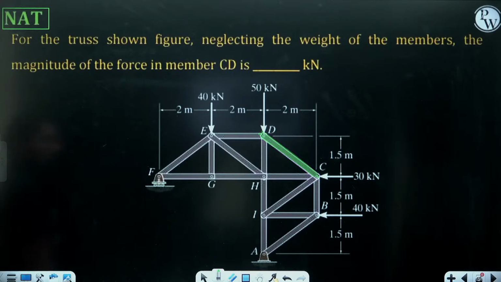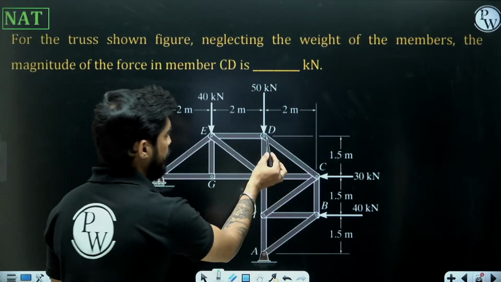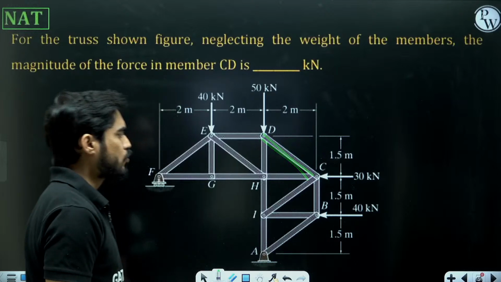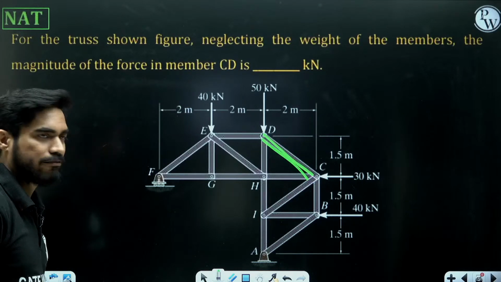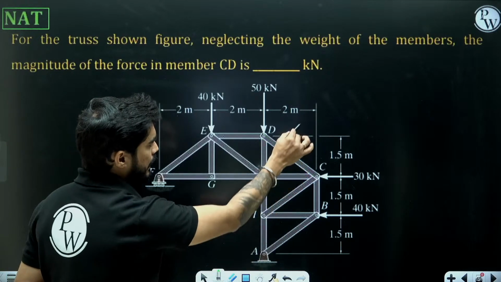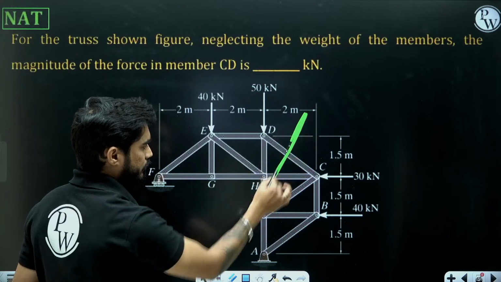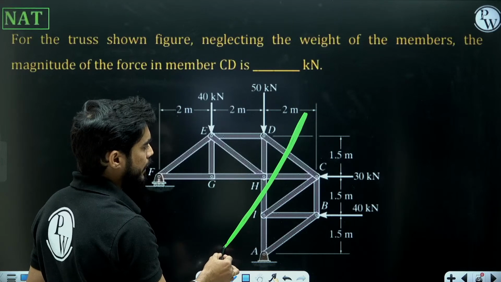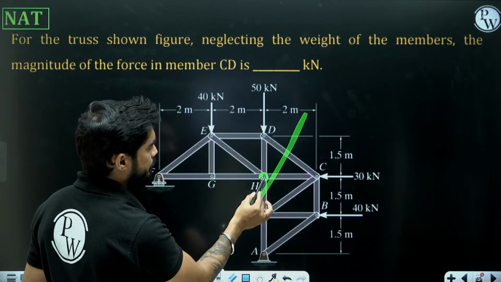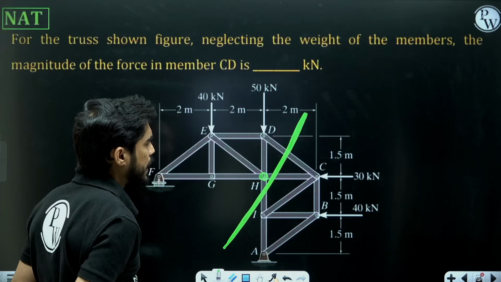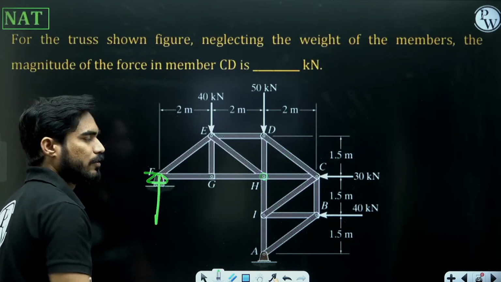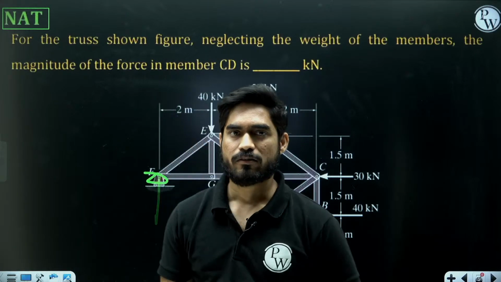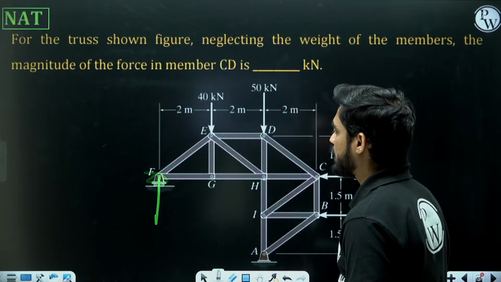So beta, in order to find the magnitude of force in member CD, we will use method of sections. How can we cut it? Can we cut it like this? And then we will take moment at, let's say, H. But in order to do that, we need to first find the reaction at F. Okay. So let's find out the reaction at this support F.